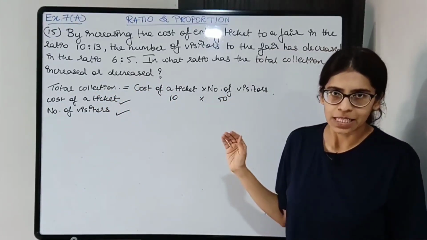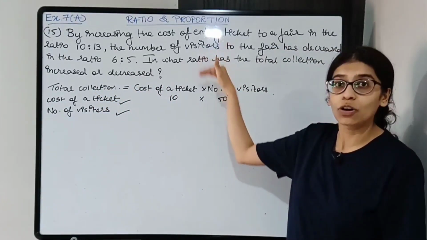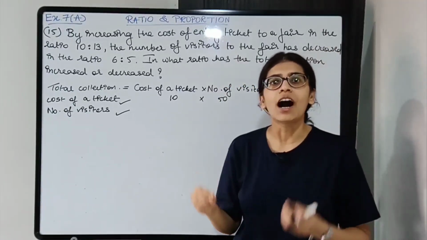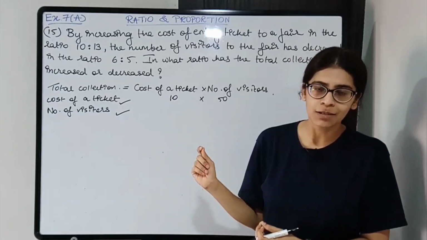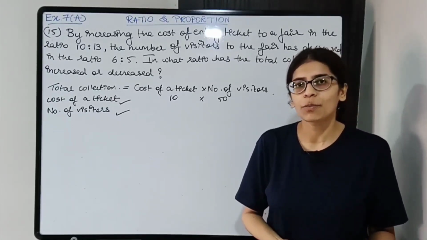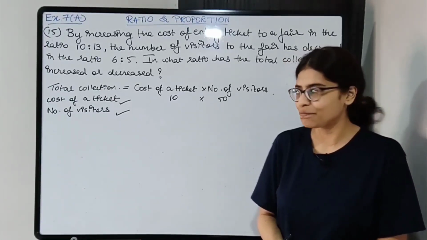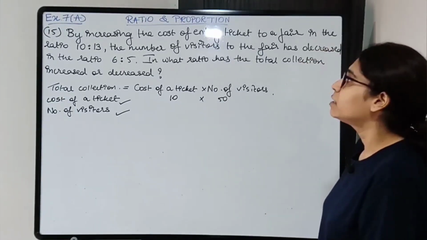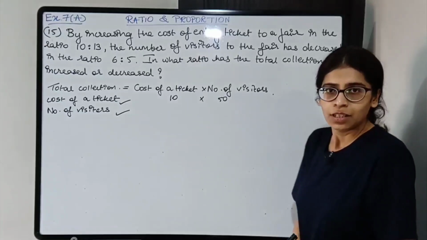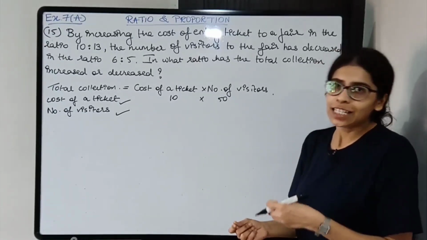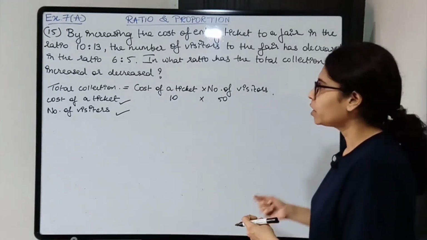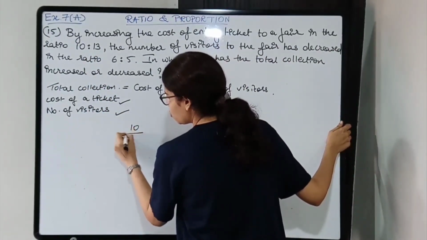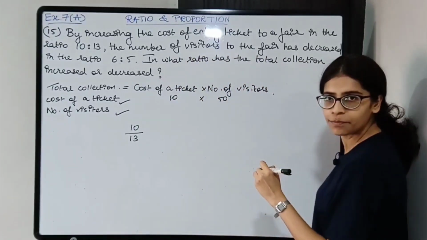Now we'll apply this. Okay, but before that, let us see what all are the ratio, how we will frame that. Okay, so first we'll see how to get the answer and then we will frame proper sentences and then solve. Okay, so by increasing the cost of entry ticket to a fair in the ratio 10:13, the entry ticket's cost is increasing over here, that is what they have told. Okay, so it is in the ratio 10:13. 10:13 is nothing but 10/13.